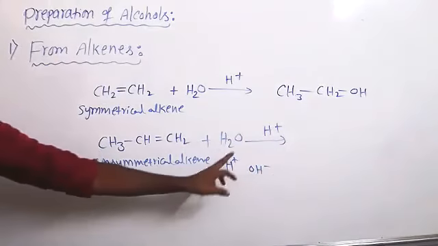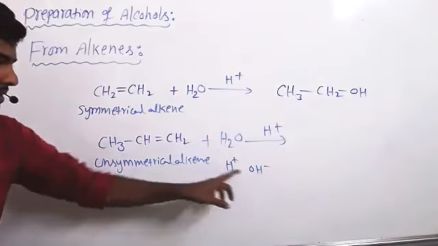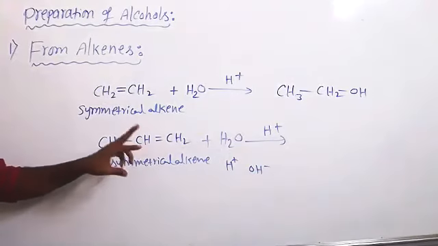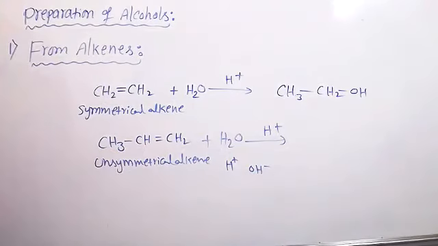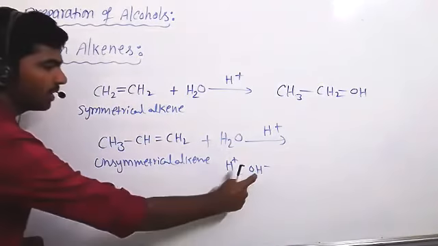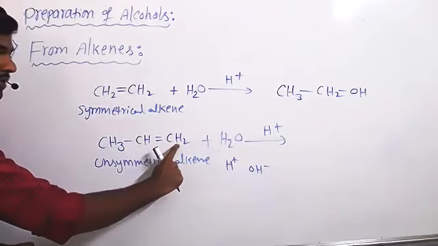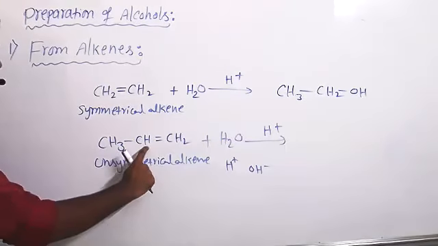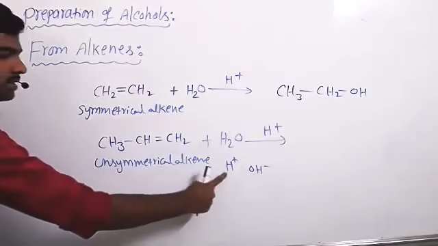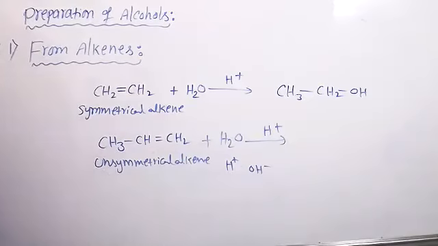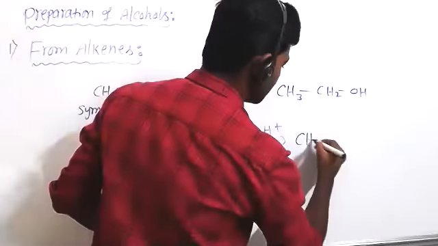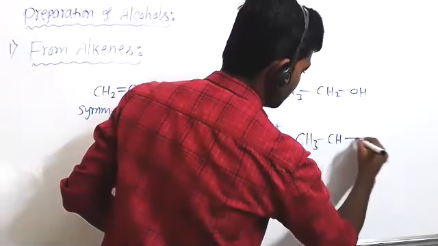See, always the negative part of a reagent, OH minus, is added to the double bonded carbon which has less number of hydrogens. That's called Markovnikov rule. So OH is added to the carbon which has fewer hydrogens; this carbon has 2 hydrogens, this carbon has only 1 hydrogen. So OH is added to this carbon, then H is added to this carbon. Product is CH3, CH, CH3.